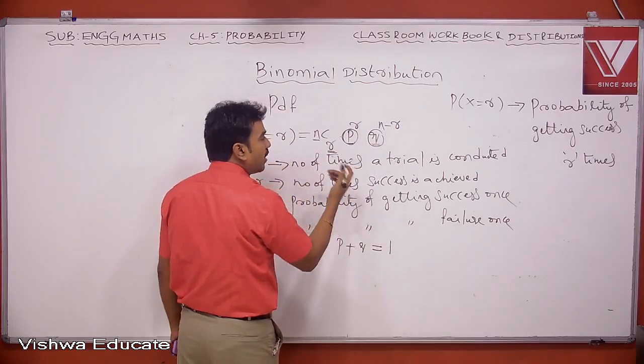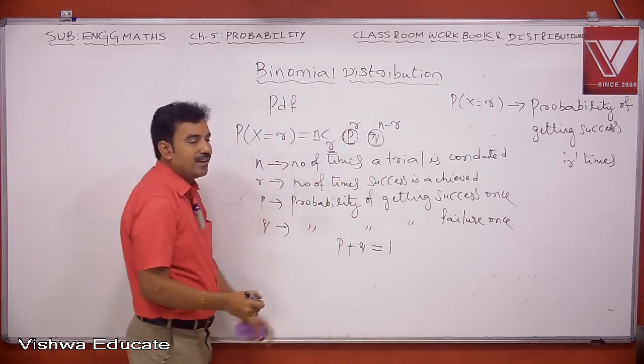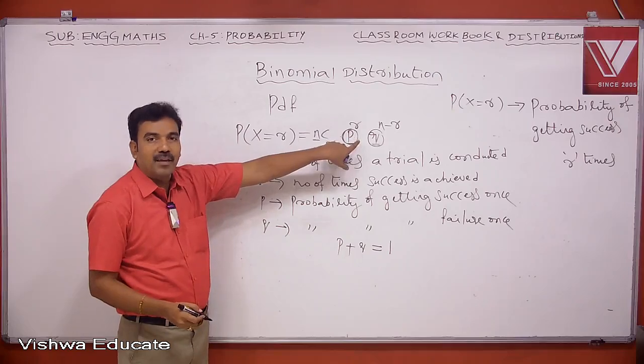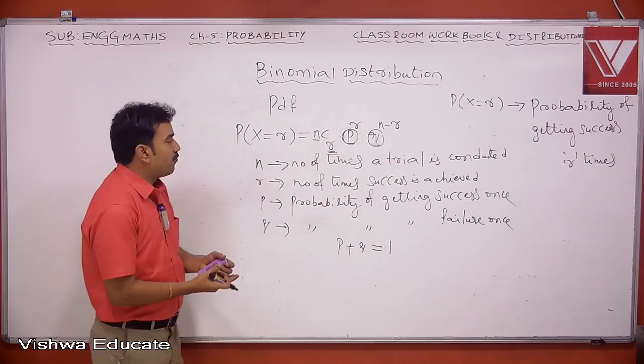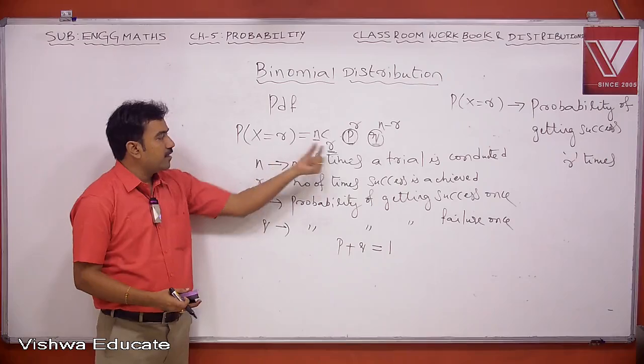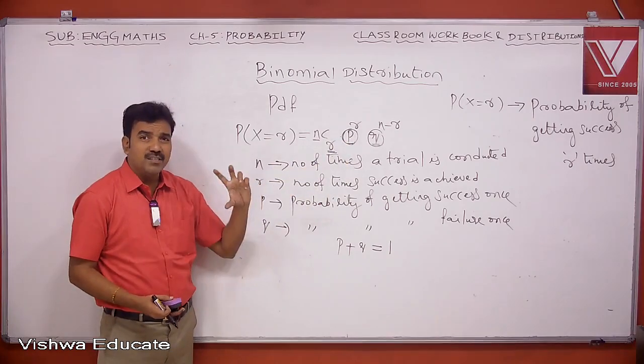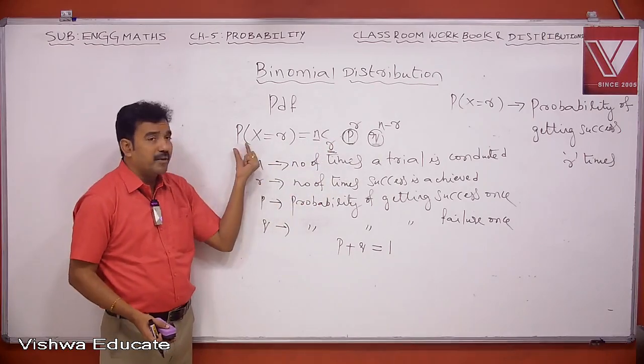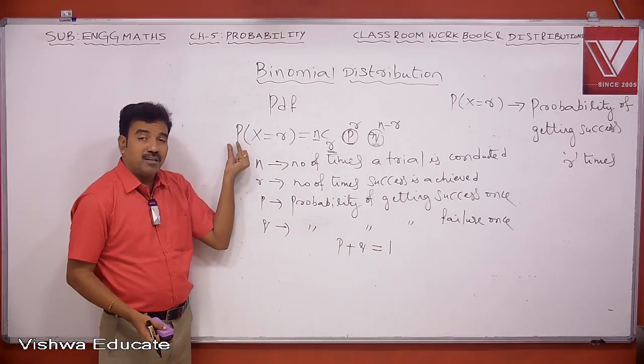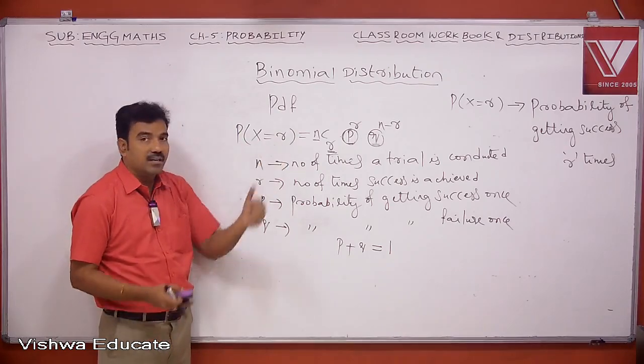How many times am I expecting success? r times. So this is p into p, r times, p power r. Therefore this is capital P, this is small p. So what is the difference between small p and capital P? This capital P represents the probability of getting success r times.